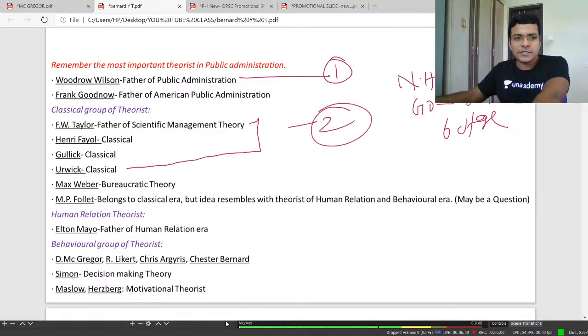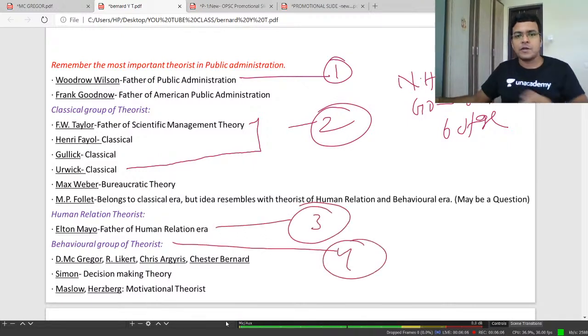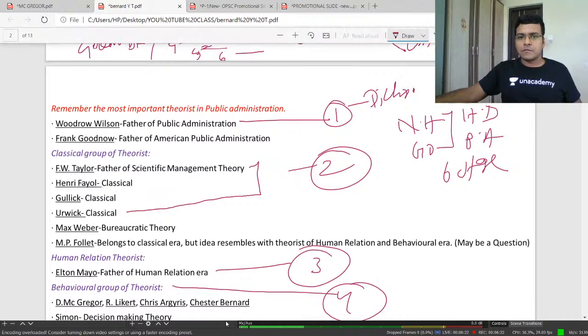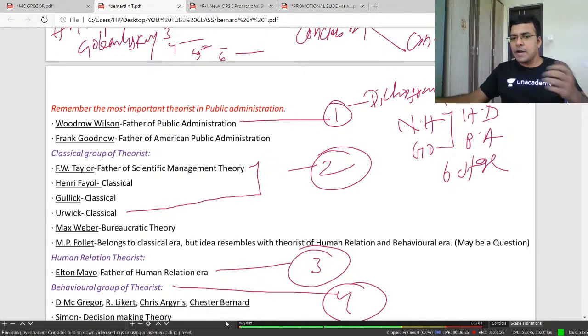This is the second stage, this is the third stage, the behavioral group is the fourth stage. So you can write your answer on how the historical development of public administration happened: first, second, third, fourth stage. The first is the dichotomy stage, that means the difference between politics and administration.